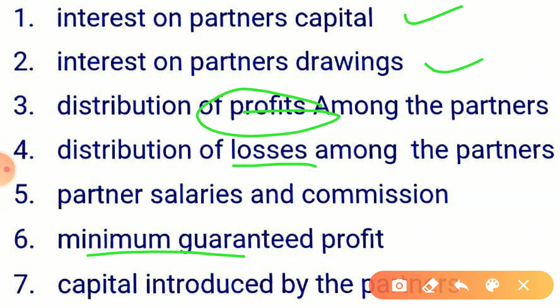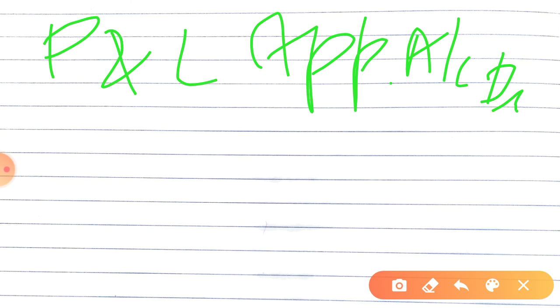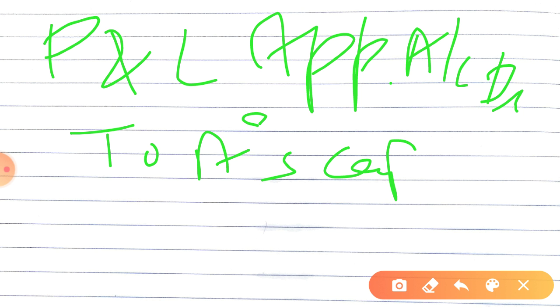See, I'll try to solve this and explain to you. This is the distribution of profit. See on your mobile screen. To A's capital and to B's capital.